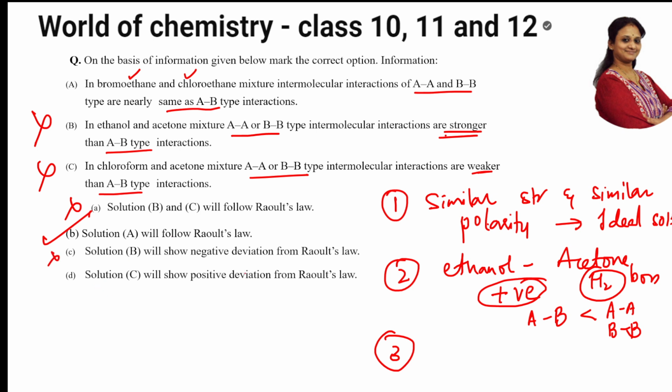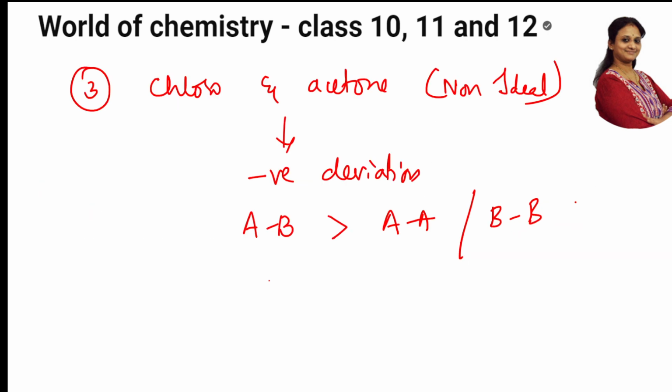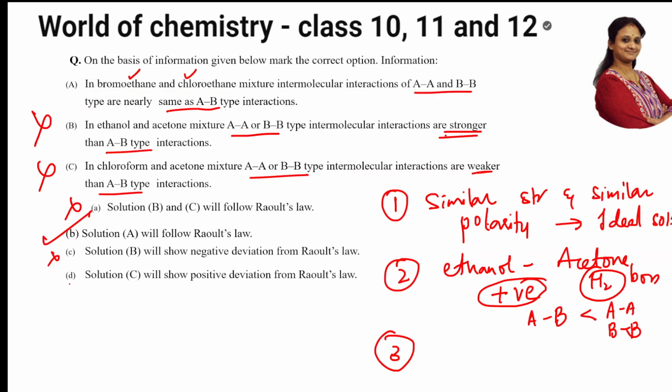Solution C will show positive deviation? Solution C, what is it showing? It is showing negative deviation. So this is also wrong. So what is the correct option, students? Solution A, that is option B, is the correct answer. Option B is the correct option for this. Perfect. Let's see the next question.